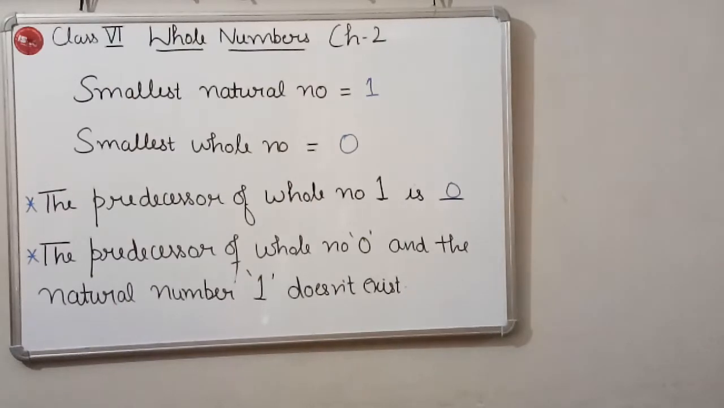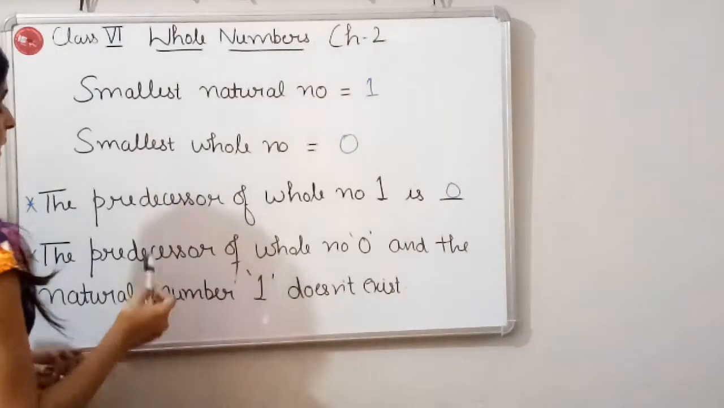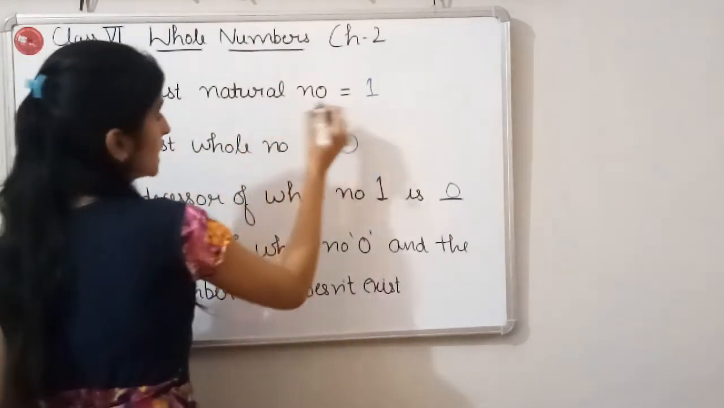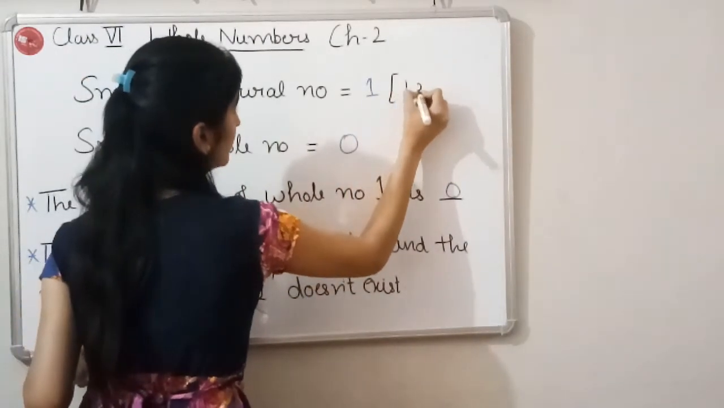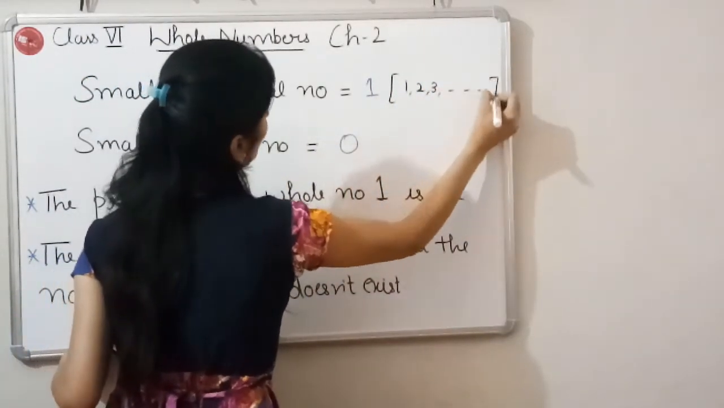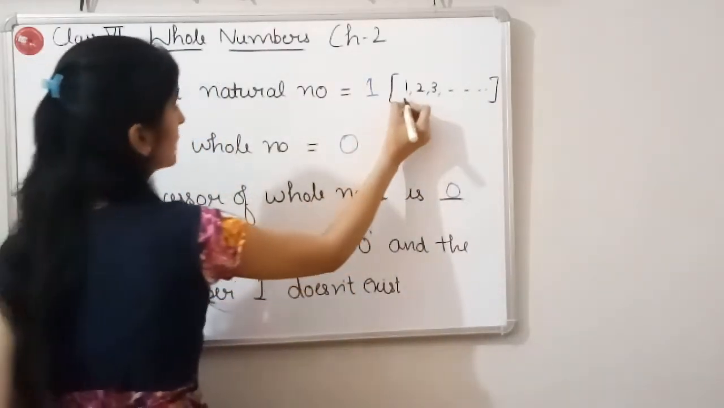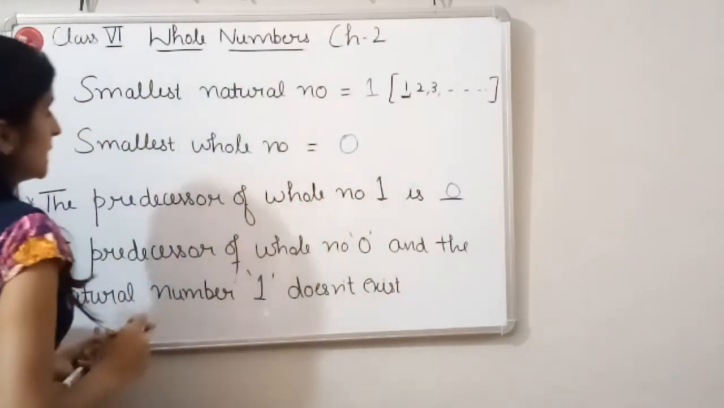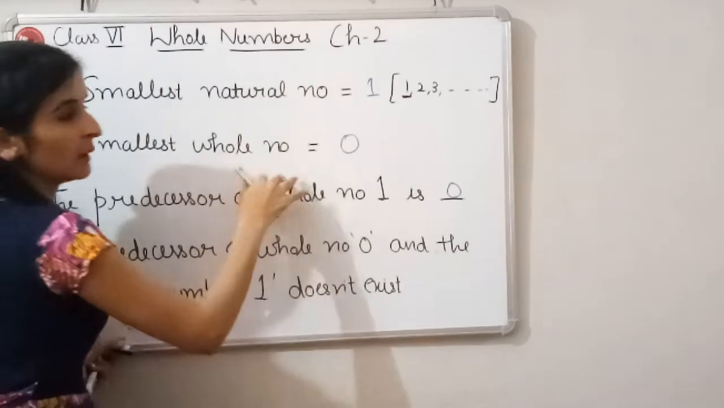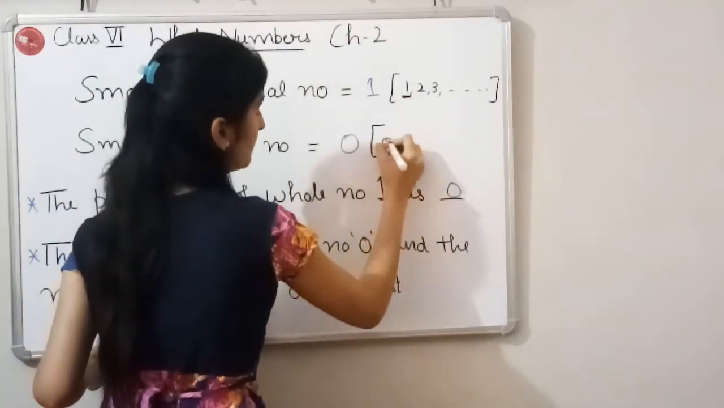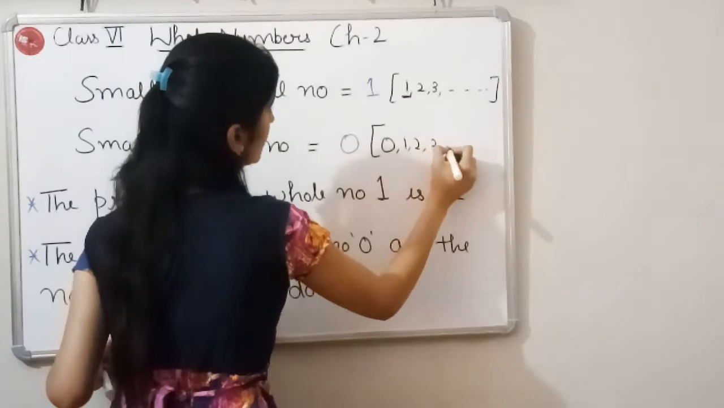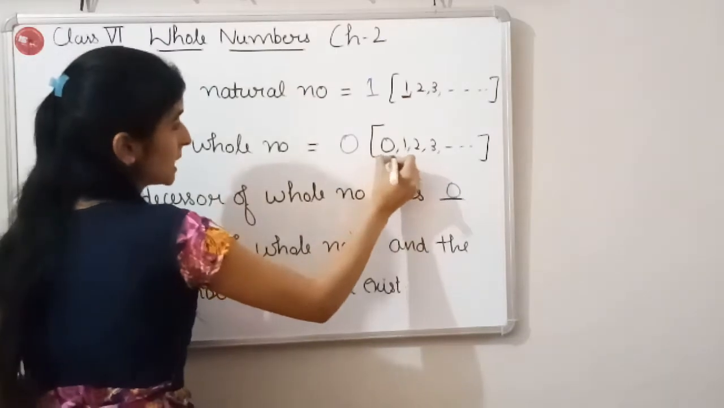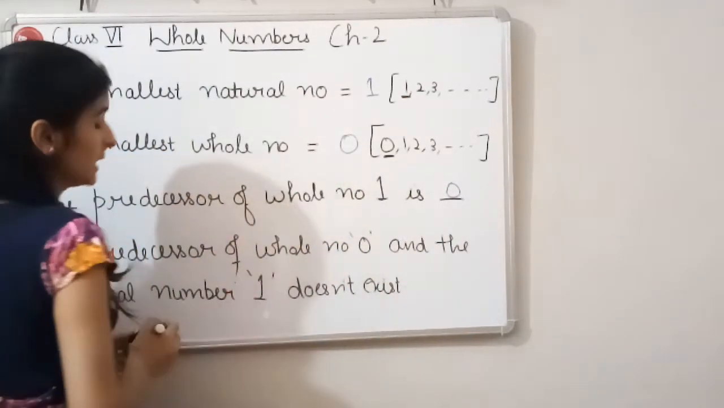Okay children, do you know what is the smallest natural number? Yes, what is the smallest natural number? Smallest natural number is 1, because the collection of natural numbers is 1, 2, 3 up to so on. So which is the smallest number here? Smallest number is 1. So smallest natural number will be 1. Now which is the smallest whole number? This collection of whole numbers is 0, 1, 2, 3 up to so on. So which is the smallest number here? Smallest number is 0. So smallest whole number will be 0.